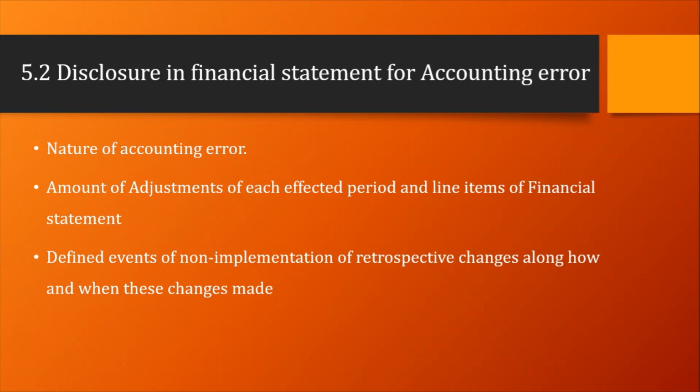Second, the financial statements of the subsequent period will not repeat this type of disclosure. This is the only disclosure for the particular current period in which this accounting error has been corrected. We do not require the disclosure in subsequent periods because that is not related to those periods. So guys, that's all.